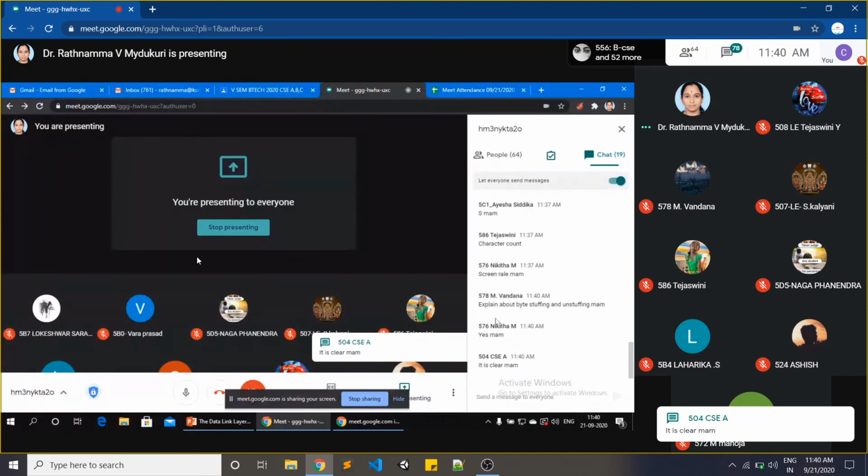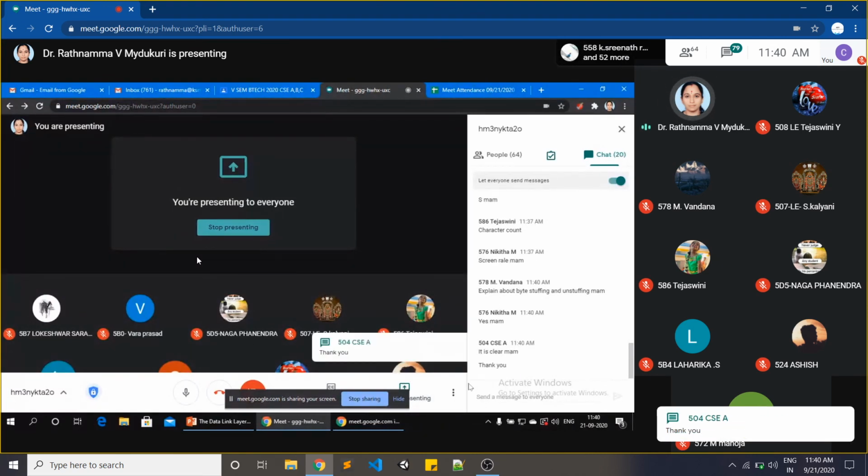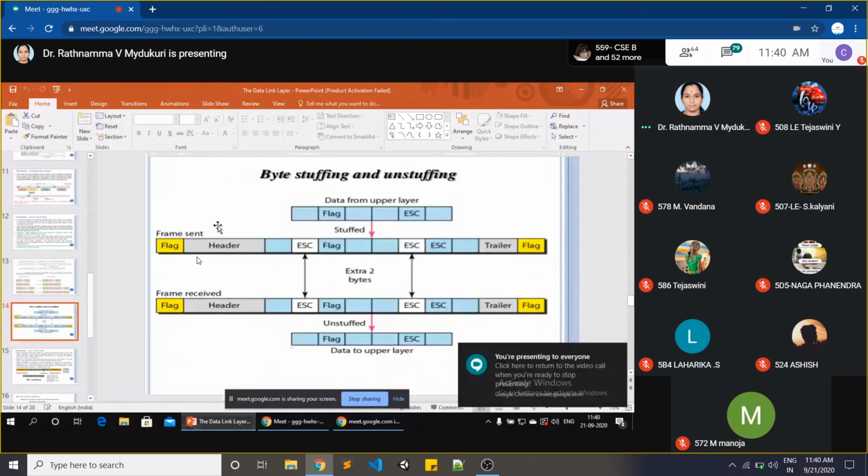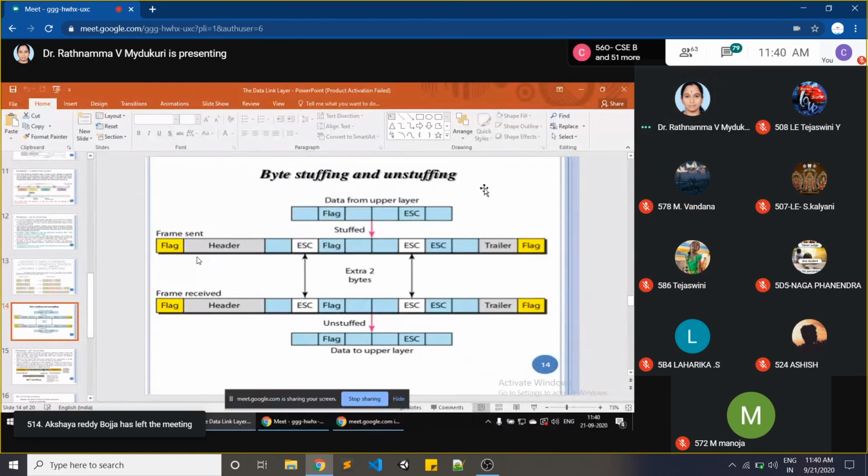Next, somebody is asking about byte stuffing and unstuffing. Just listen carefully. See here, byte stuffing and unstuffing. Every frame starting and ending is filled with frame bits. This is the original data coming from upper layers. This original data is added with header field, escape bits, again escape bit, trailer field in the data link layer.